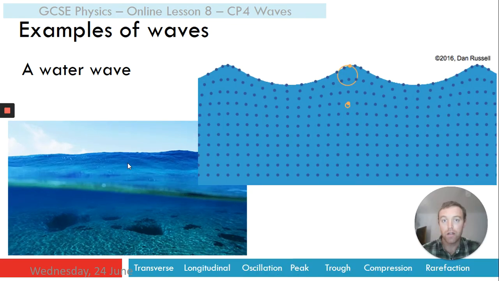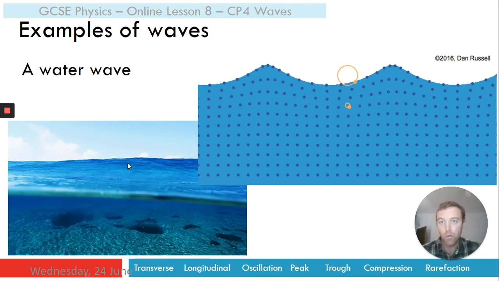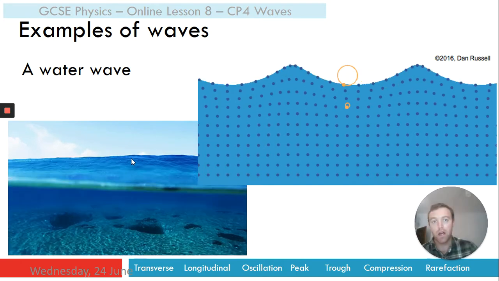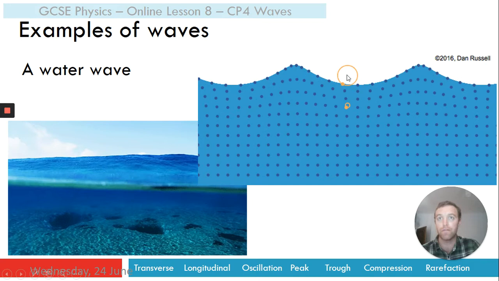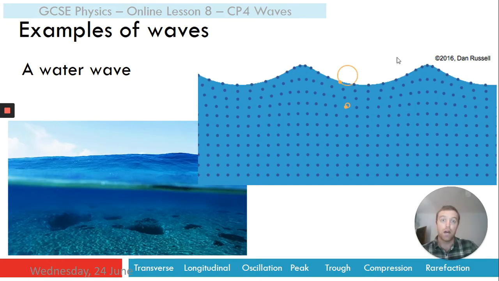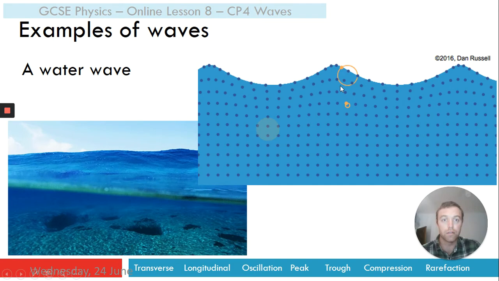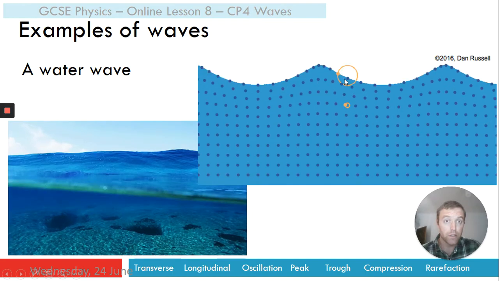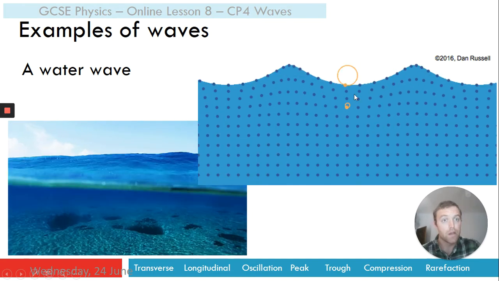If we look at the wave side on and we highlight some of the particles in that wave, what we can see is that the particles are moving. There we go. The wave is moving forwards, but the particles in the wave aren't actually moving forwards.